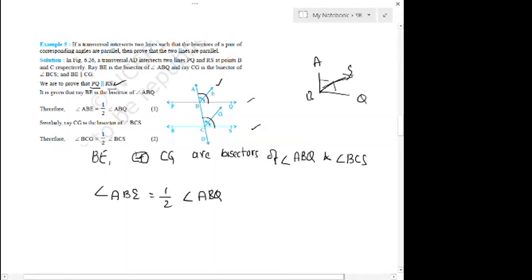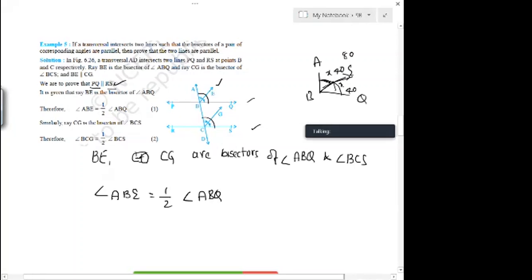X and X. So this X will be half of this complete angle, right? For example, take this complete angle as 80 degrees. Then this will be 40 degrees, 40 degrees. So don't you think this angle is half of the complete angle? Yes. So ABE will be half of ABQ. What is the reason for this? Since BE bisects angle ABQ.